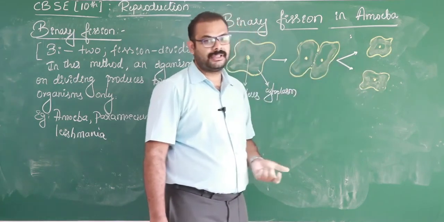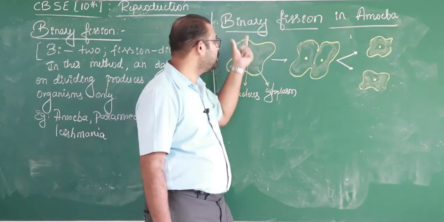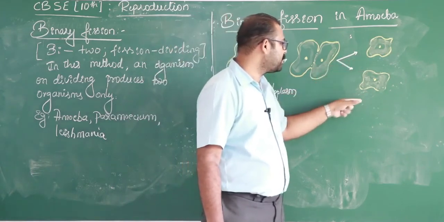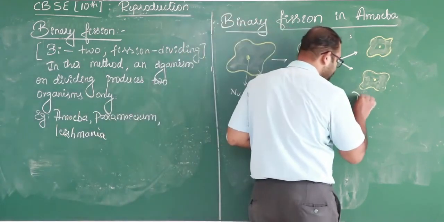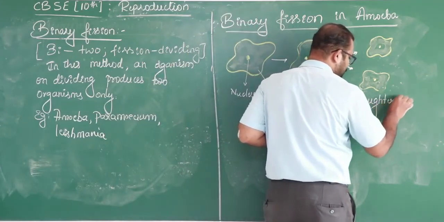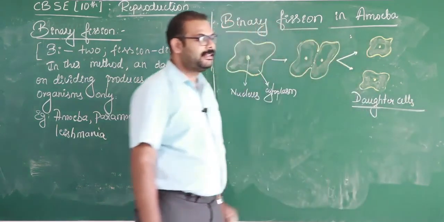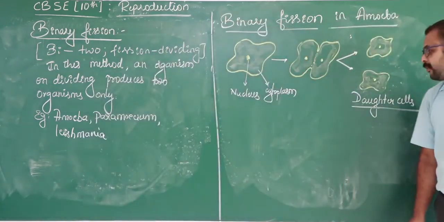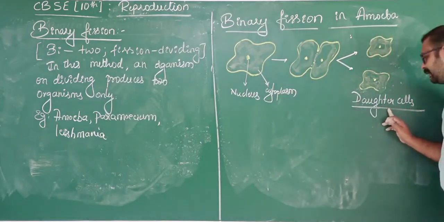The two new cells are obtained from a single organism, hence it is called binary fission. These two new cells obtained from a single organism are called daughter cells.